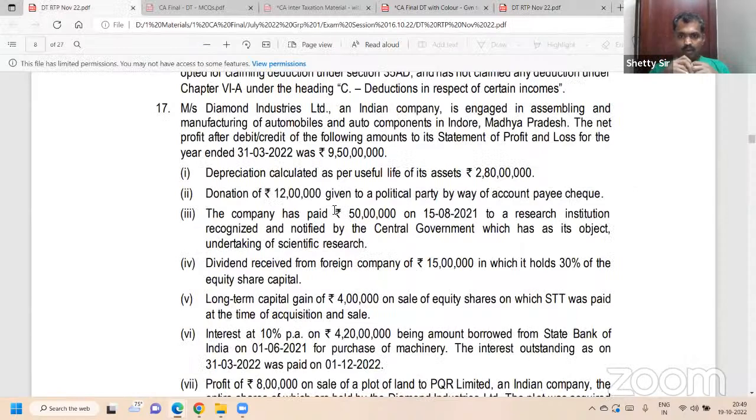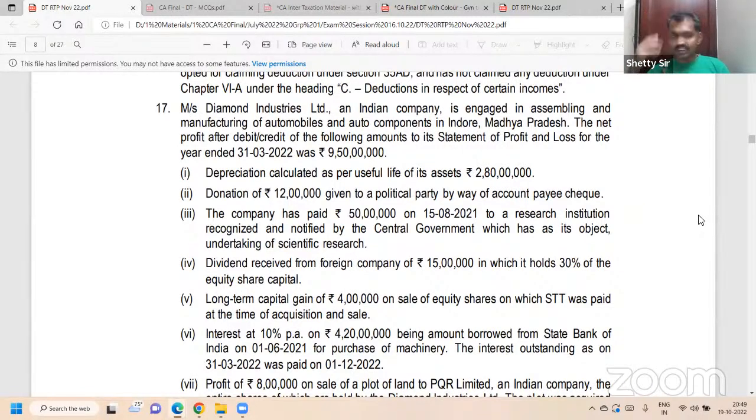Next. Dividend received from a foreign company of rupees 15 lakh in which it holds 30% of the equity share capital. Note this example. This adjustment question is common. So leave around 5-6 lines. You don't have to do it like this, but preferably go by first add, then less. Add plus, minus within the bracket. But preferably all add together, less together.